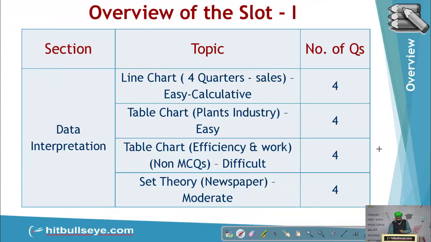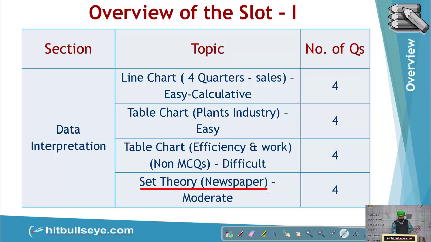As you will be knowing, in slot 1, there were 4 sets in data interpretation. One set was on a line chart with 4 quarters' sales given. It was easy, but slightly calculative. And then, as reported by the students, there was a set on plants and industries. There was a set on efficiency and work. And then there was a question based on set theory.